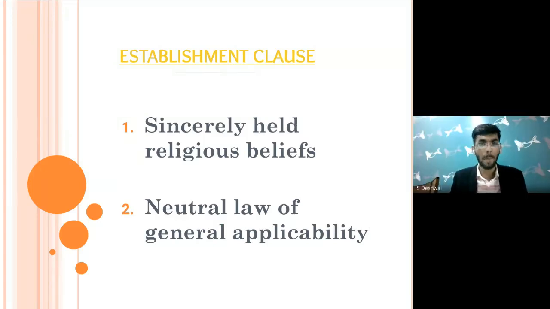No issues. Thank you. So the court very rightly said that it would only protect such religious beliefs that are sincerely held. So these are the two important doctrines over there. The court only protects such religious beliefs that are sincerely held. Now, what would be a sincerely held religious belief? This is required to be interpreted by the court.